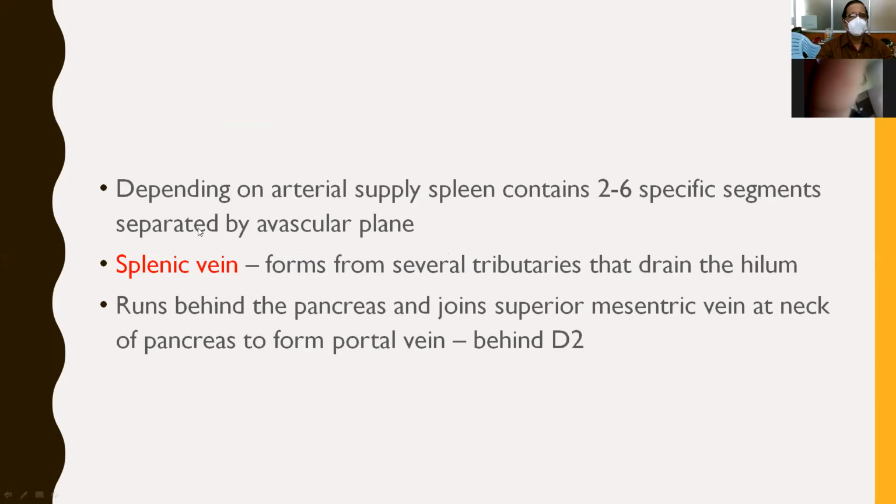Depending on arterial supply, as I already told, the spleen contains 2 to 6 specific segments separated by avascular planes. This segmental anatomy is very important for preservation of the spleen, because nowadays it is considered a most important organ and the only organ that purely contains the reticuloendothelial system.